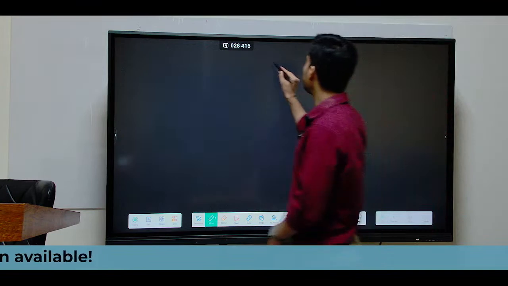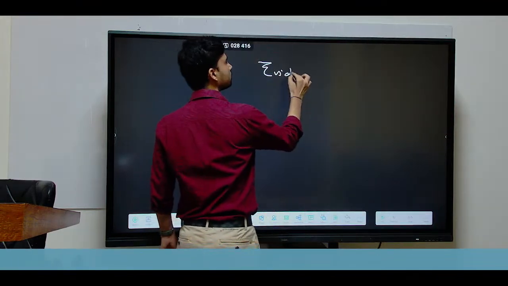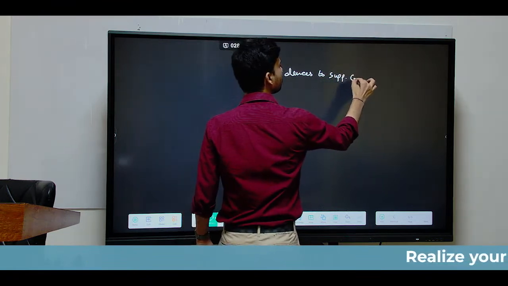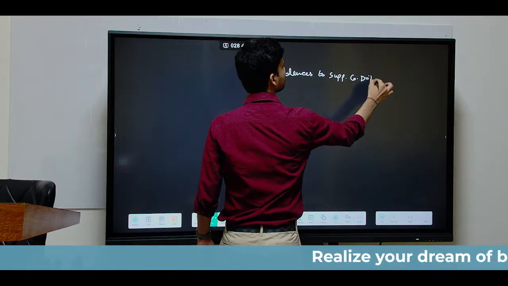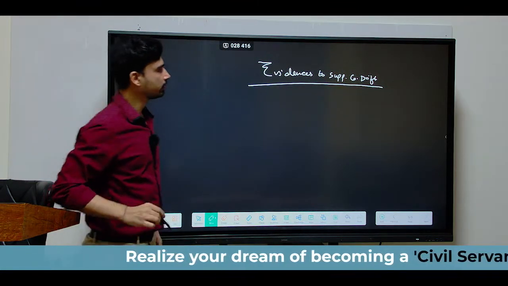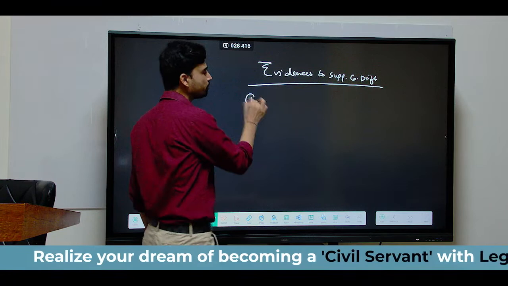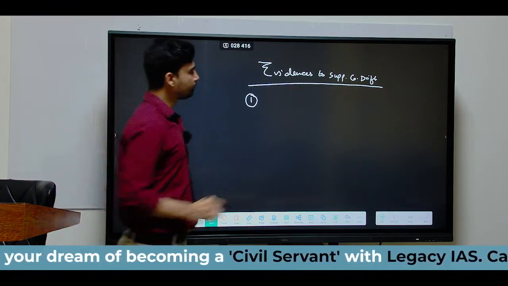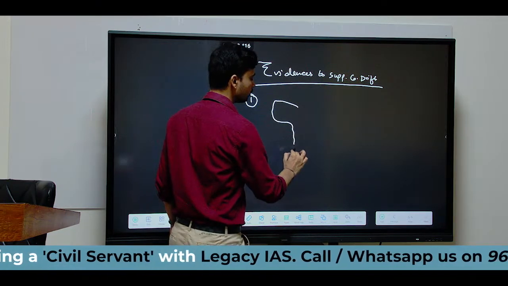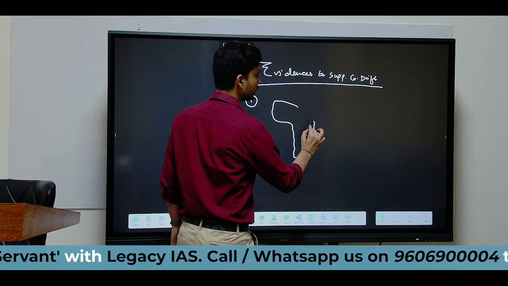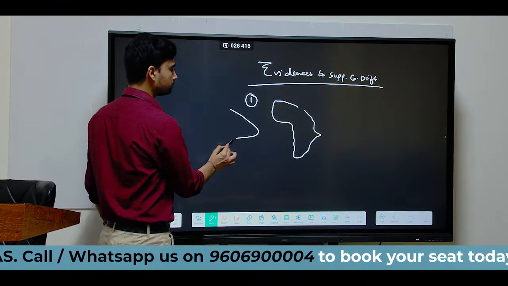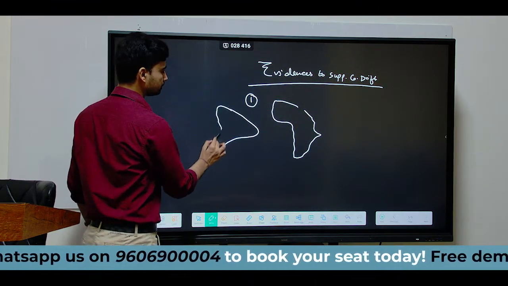So we can write: evidences to support continental drift theory. So here Wegener said the first evidence, which is the most important one he gave, is that if you look at the coastline of Africa, the continent of Africa today, its coastline is something like this, and similarly the coastline of South America is something like this.